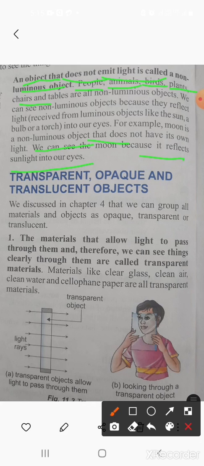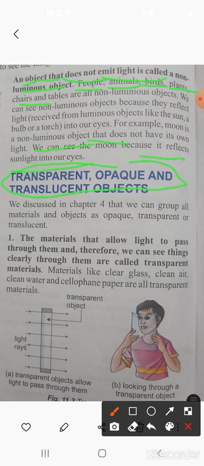Okay, due to the sun's reflection we are able to see the moon. Okay, children? Now our next topic is transparent, opaque and translucent objects. Alright, transparent, opaque and translucent objects.